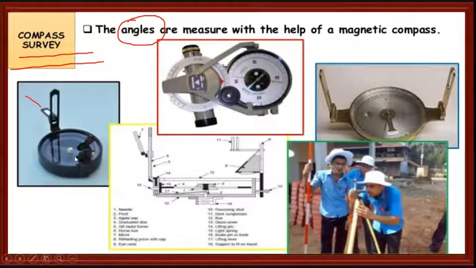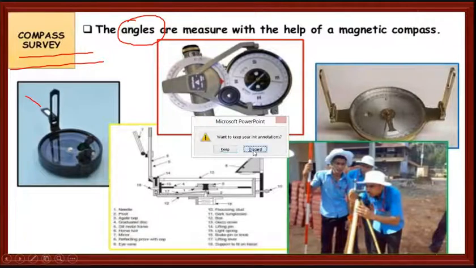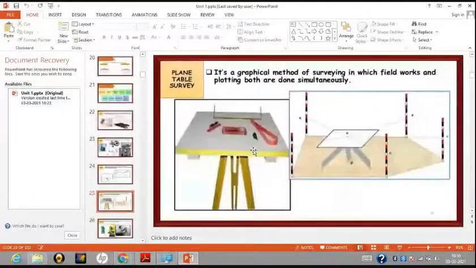In the compass we have a different concept, and the theodolite is a different machine. We have different methods of calculating the angles. As I'm talking about the compass, first I will show you the figure of the compass. See, this is the compass. Here is another bigger figure for you.